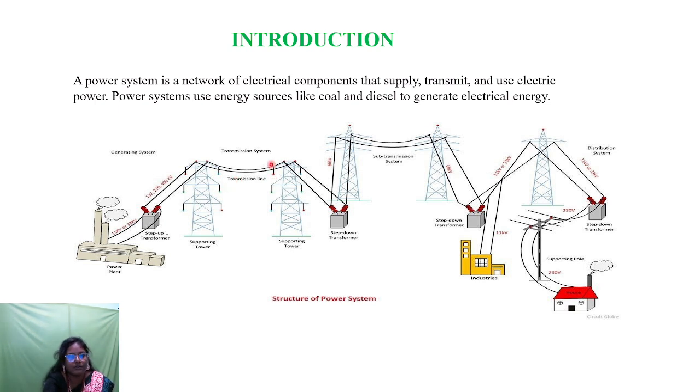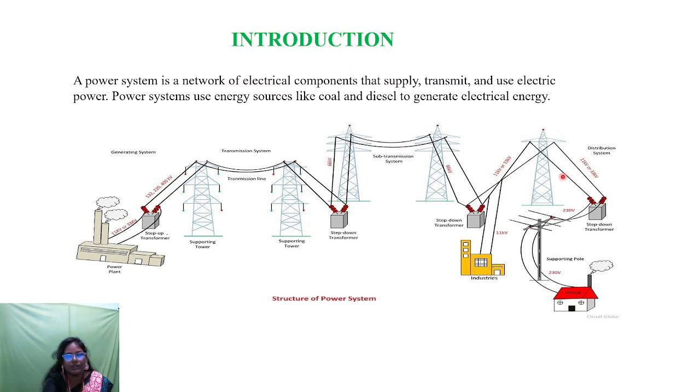So next is the secondary transmission system. In the secondary transmission system, we transmit the power to the distribution side. Here in the secondary transmission system we are using the step down transformer. So we normally know that in transmission and distribution side there are two stages. One is primary transmission and secondary transmission, and distribution also.